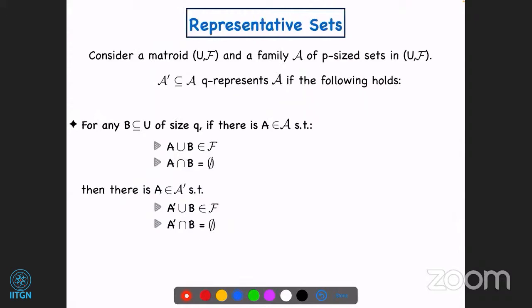So, coming back to the definition: if there is a B with which you can fit an A so that certain things happen, in particular these things, then you should also have some A prime in your family such that a similar property can be achieved. In particular, it should also be disjoint from B, and A prime should also serve as evidence of the things that you wanted. So in this context, we want A prime union B to be in our family, to be an independent set in our matroid.